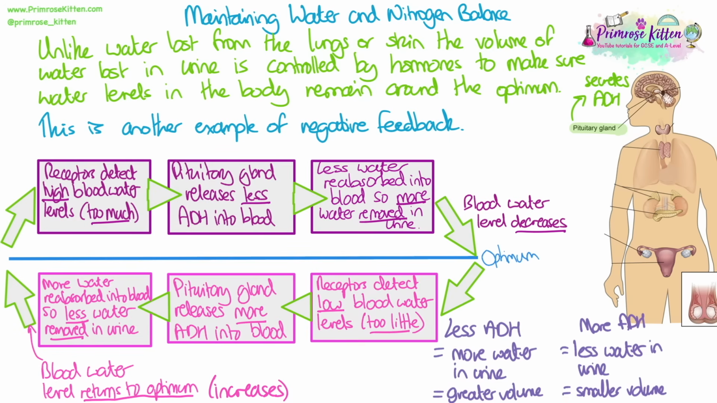So a little summary to help you remember. Less ADH means more water in urine, which means there's a greater volume of urine leaving the body, so you will wee more. If there's more ADH, there'll be less water in the urine, so there'll be a smaller volume of water leaving the body in urine. So you will wee less.